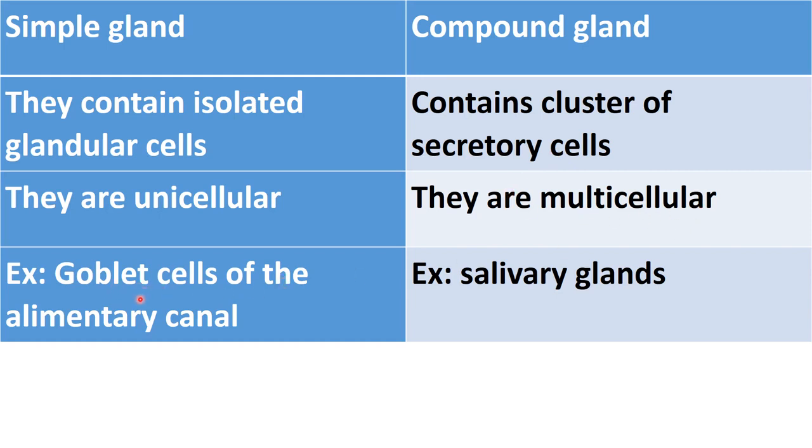Examples of simple glands are goblet cells of the alimentary canal, which are found in our digestive system, and an example of a compound gland is the salivary gland.